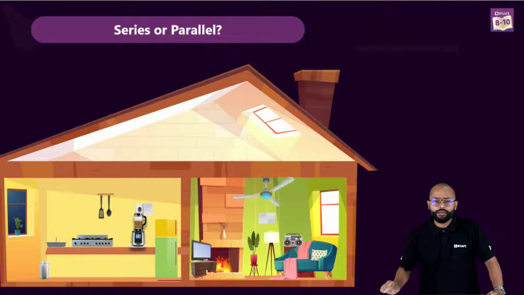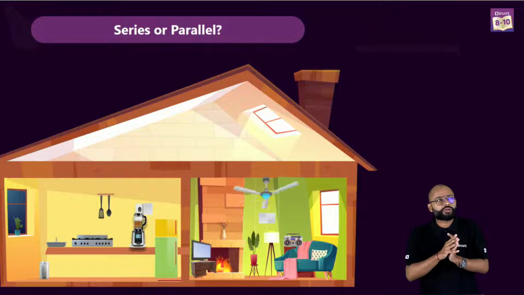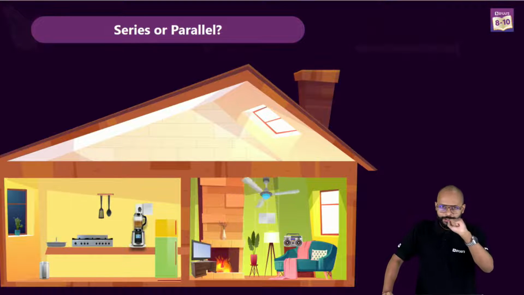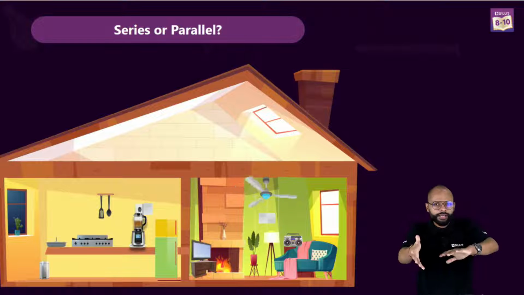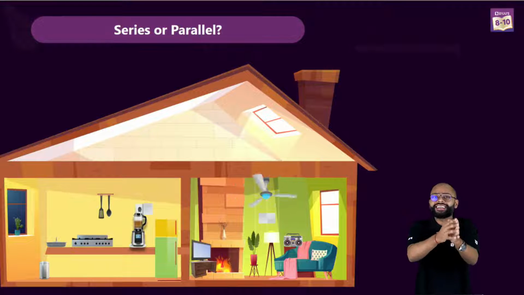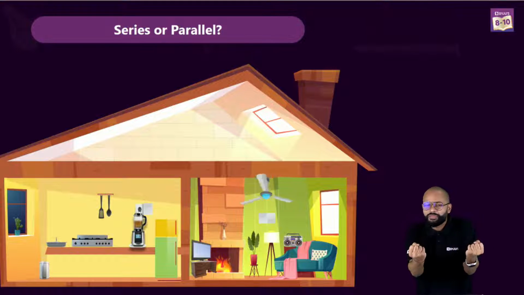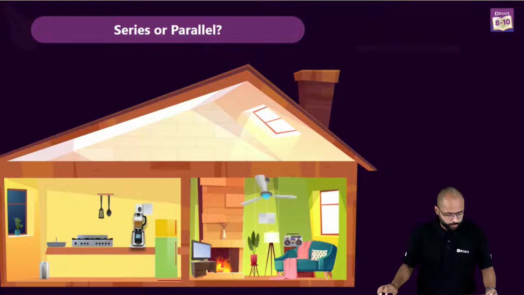So don't worry, we'll deal with this. I'll tell you. Come on, this scenario first. Did you understand the case? All right. Now, the owner is confused. What exactly happened? Now, you, being a student of science, can you think of a possible solution? What went wrong? I just told a hypothetical scenario where there is a house in which an electrician was called to do the wiring. He did something, then the owner turned all the switches on and nothing started. But when he turned the last switch on, everything started and it was dim. This is my case to you, and I want you to think of the answer. What could have gone wrong?